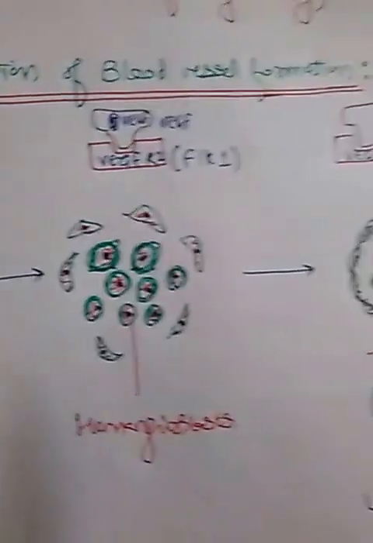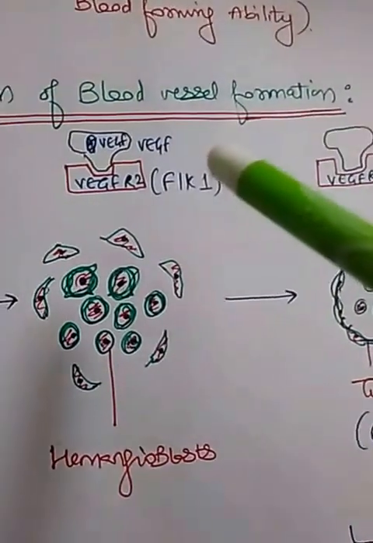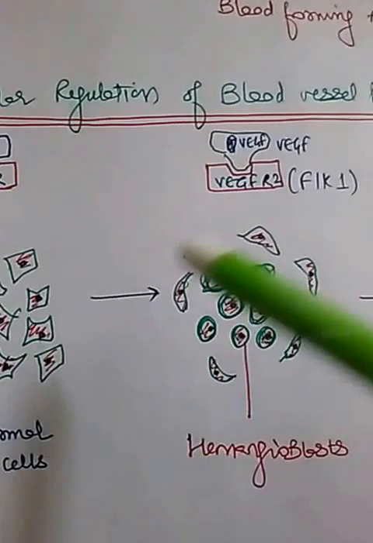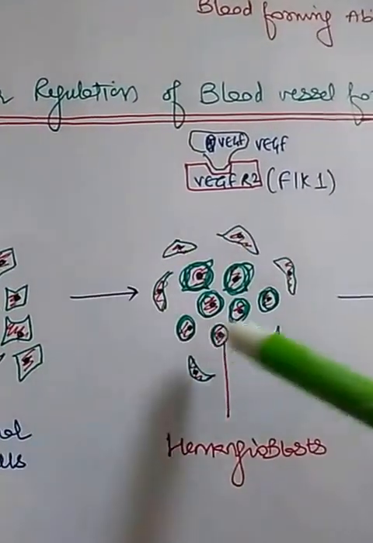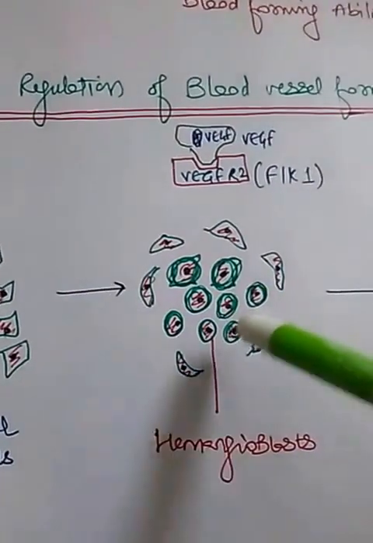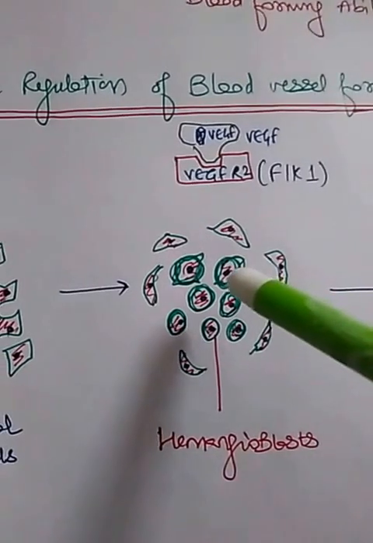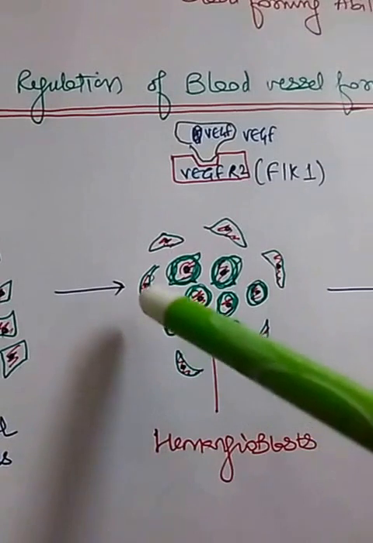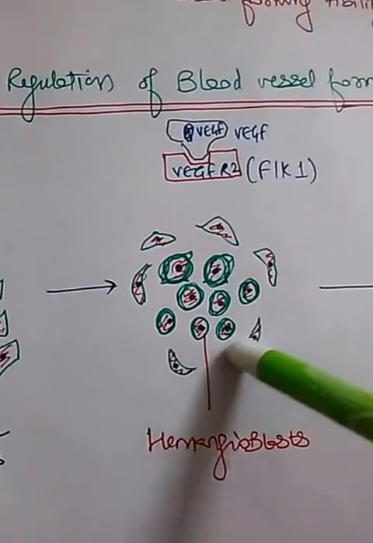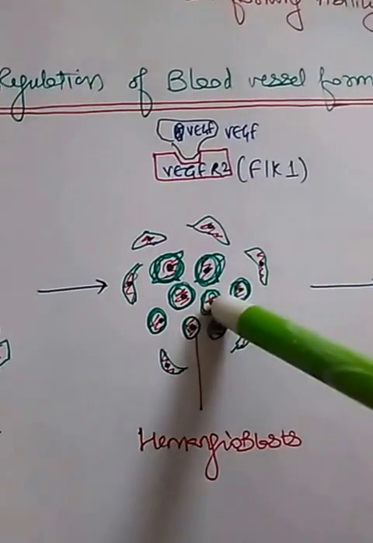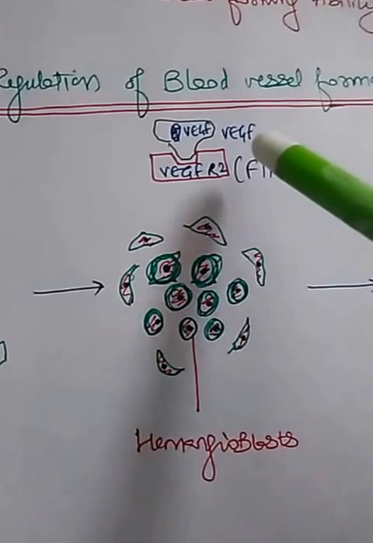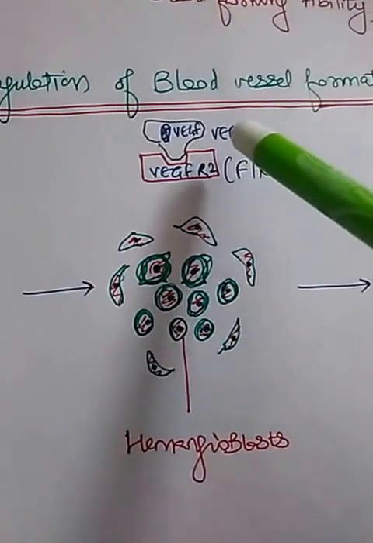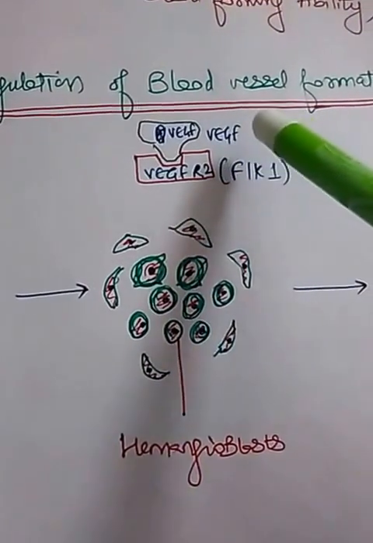You can remember it as mesoderm forming hemangioblast. But how this is differentiated further, how some cells form the vessel wall and some form blood cells, it is regulated by VEGF, that is vascular endothelial growth factor.